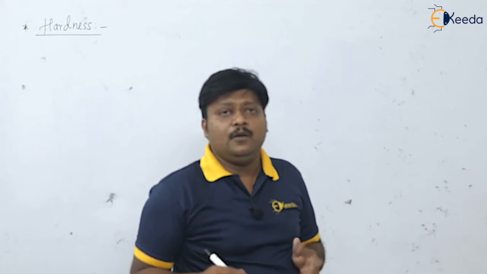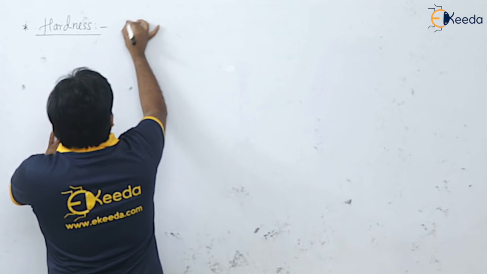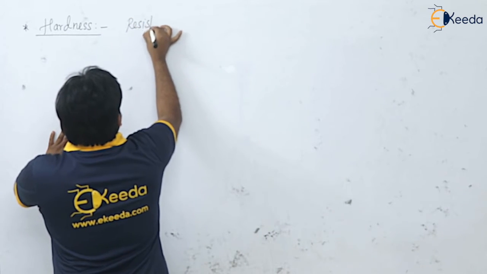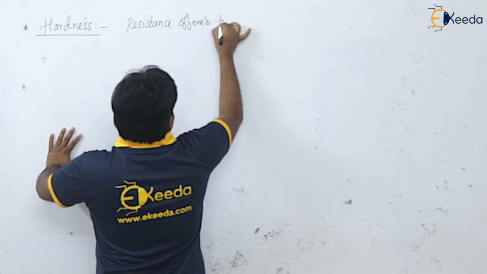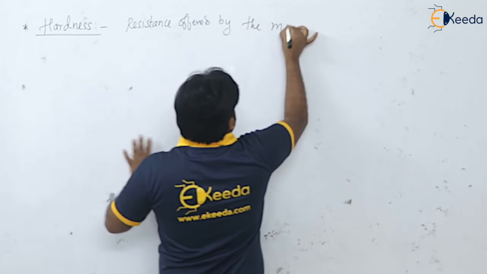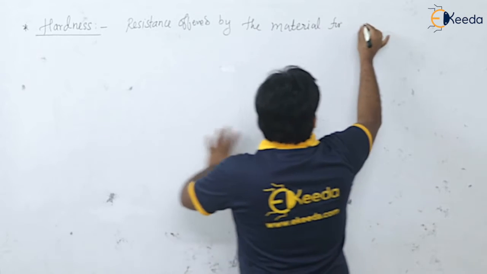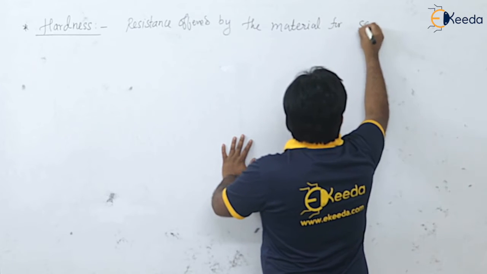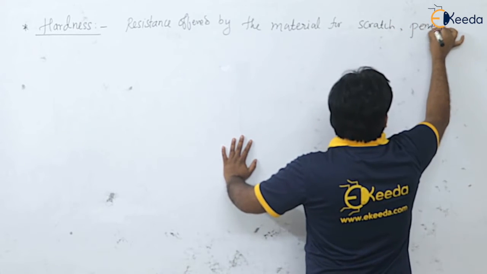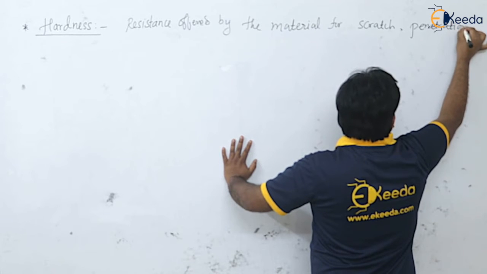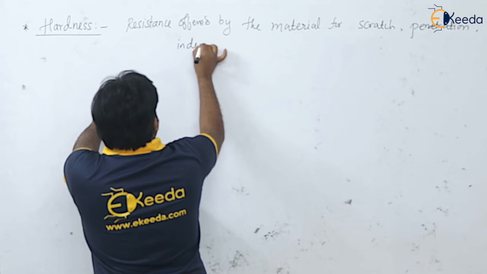So students, what is meant by hardness? It is nothing but the resistance offered by the material for scratch, or for penetration, or resistance for indentation.